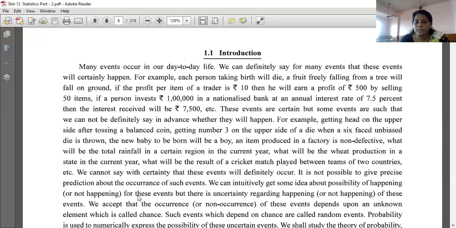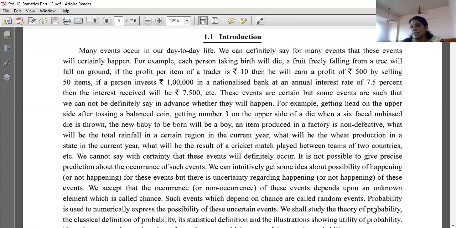Okay, some things we cannot predict. If we are predicting, things go opposite to that. So we can initially get an idea about the possibility of happening or not happening for these events, but there is an uncertainty regarding the happening of these events. We accept that the occurrence or non-occurrence of these events depends upon an unknown element which is called a chance.